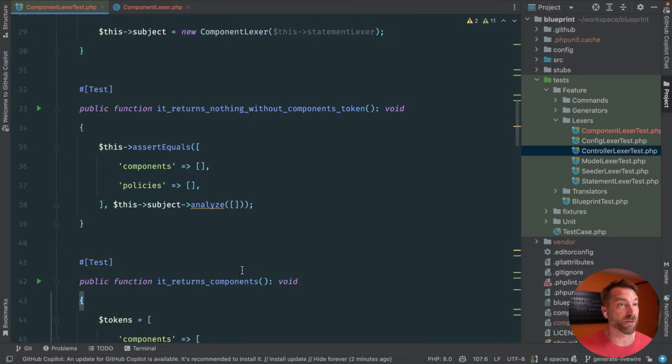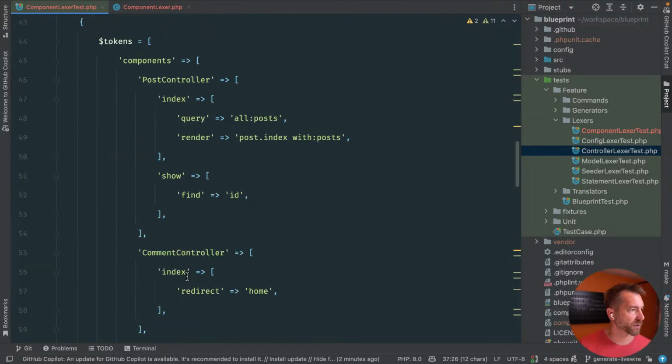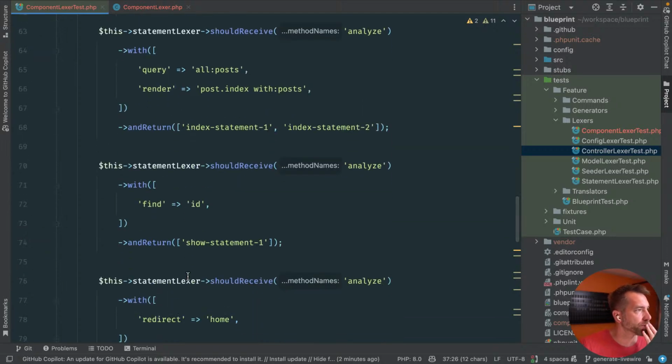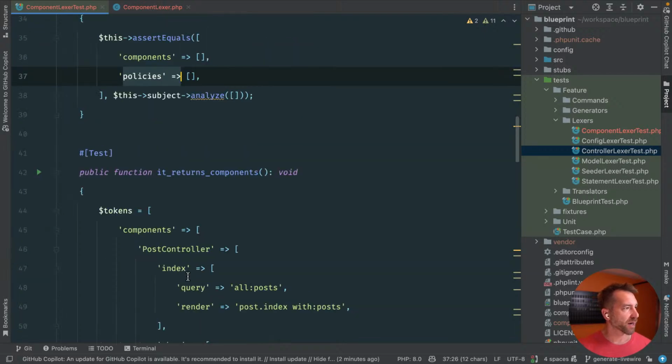It does nothing if there are no components. It can handle no components. It's interesting, policies isn't in here. We'll have to understand why. And then of course it can generate actual components. And this is where we would want to start to change things. This might not even be as high as we want, to be honest.